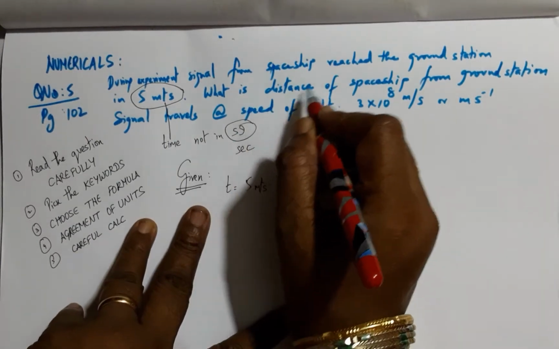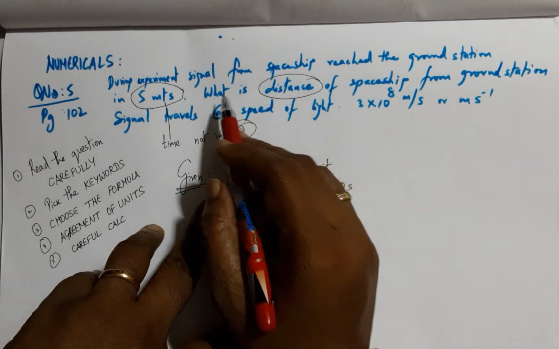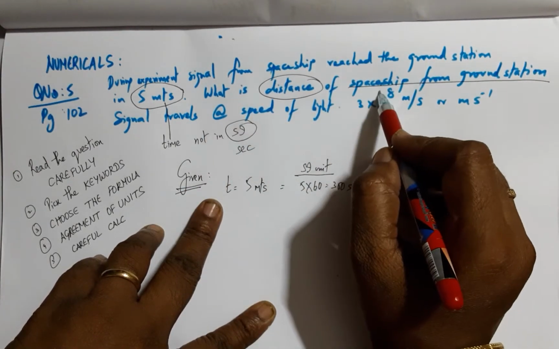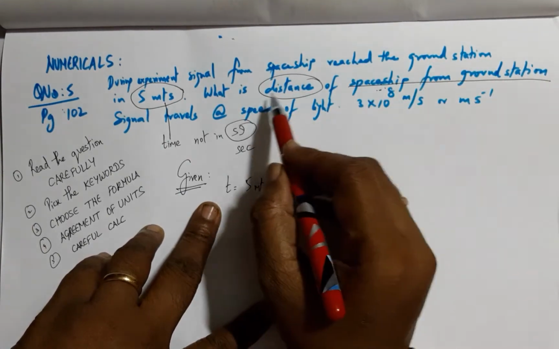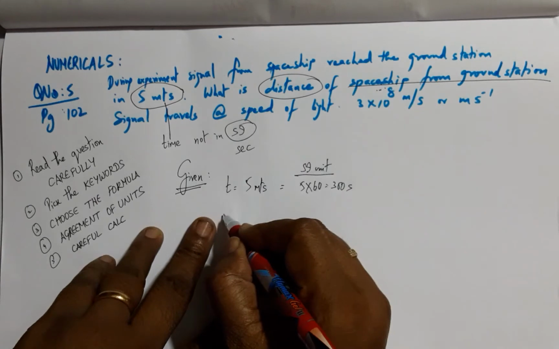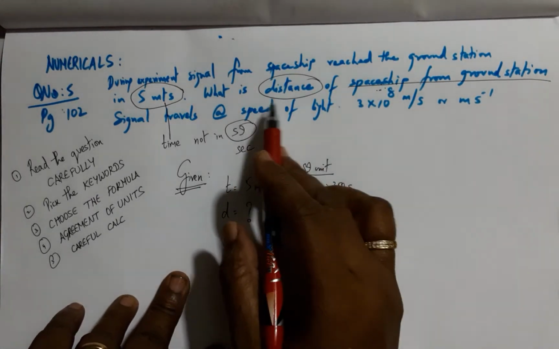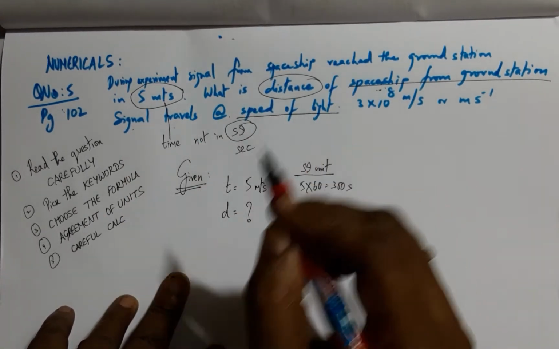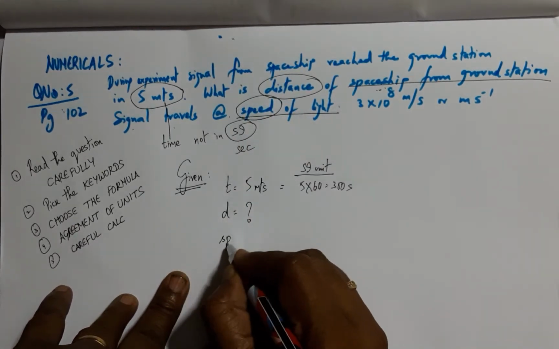Now we have come to the second keyword of the question, which is what is the distance of the space. Now again, this is the story. It can be a car, a bike, a vehicle, a bullock cart, or a person. Just leave the story behind, just pick the keywords. Now the next keyword is distance. We are supposed to find the distance, and the signal travels at the speed of light, and this is the next hint. The third keyword is speed has been given.